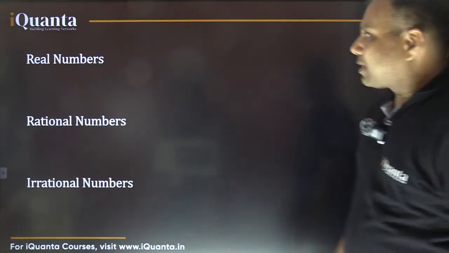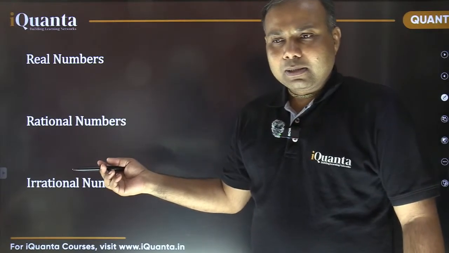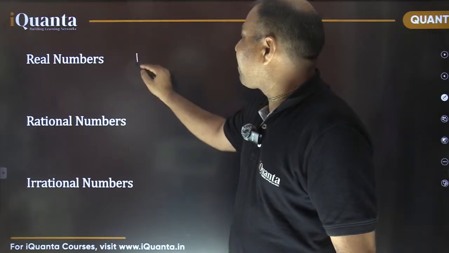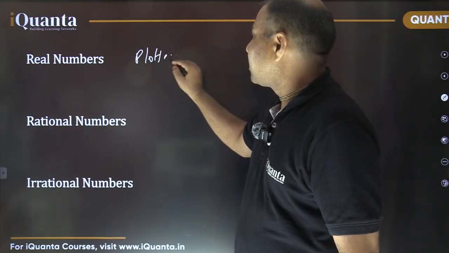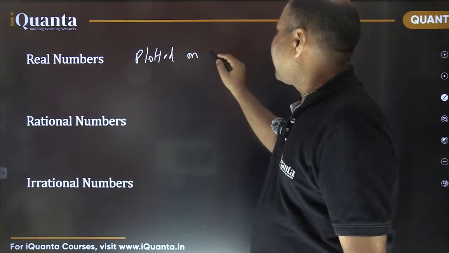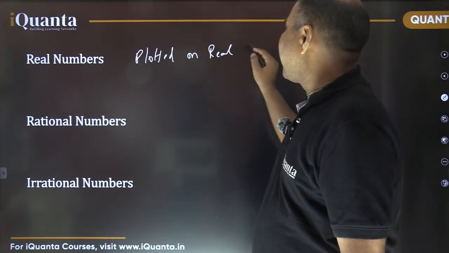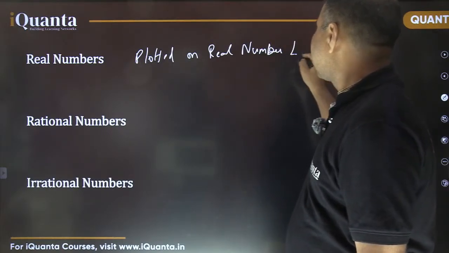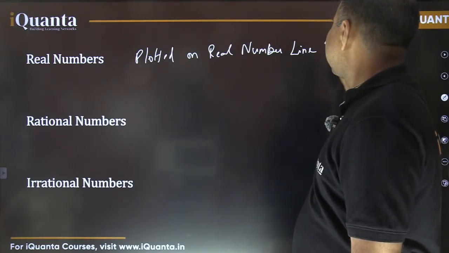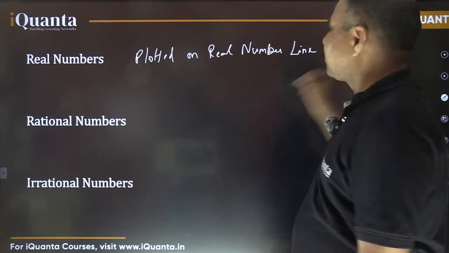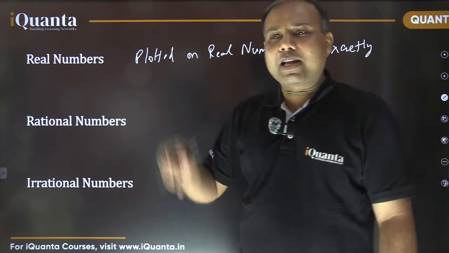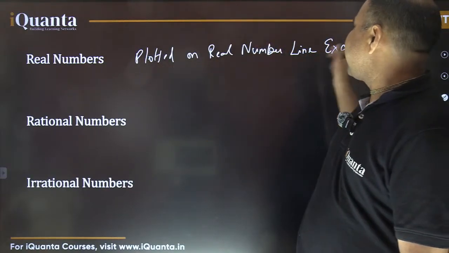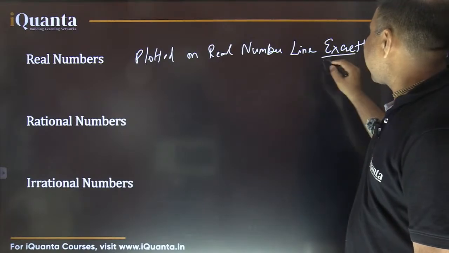So all these things we have discussed. Examples for real numbers: all the numbers which we have seen are real numbers. Basically they can be plotted on the real number plane or real number line. Whether the number is rational or irrational, whatever real number it is, it can be plotted exactly on the real number line. We can always plot a number exactly on the number line.